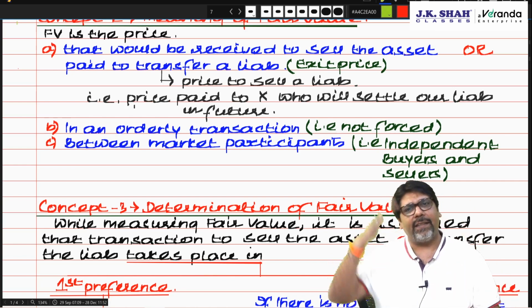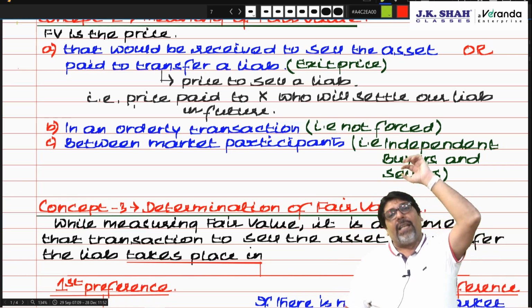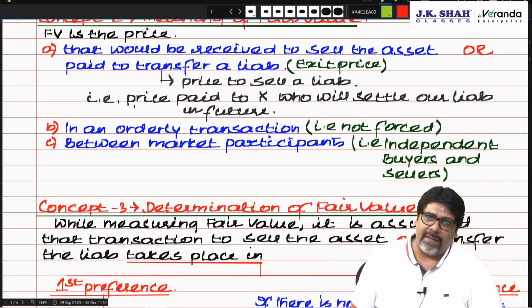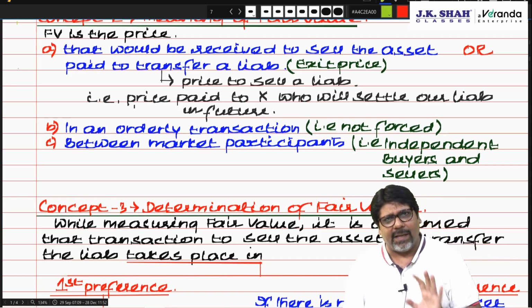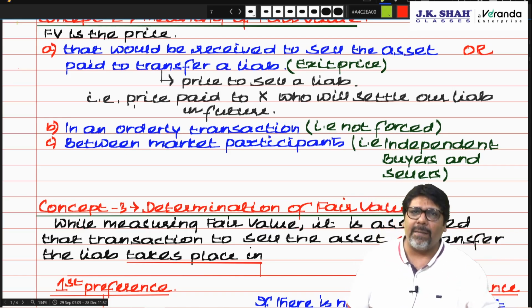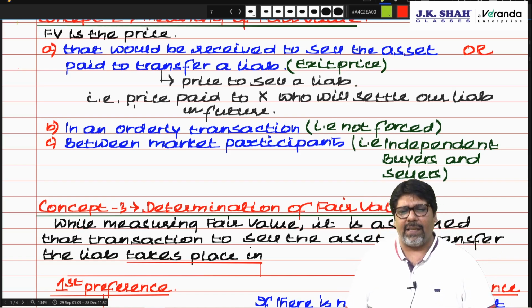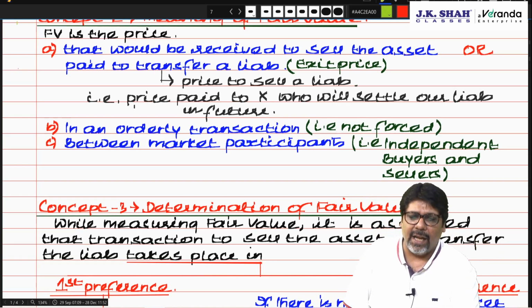Now obviously, as I said, this entire standard deals with how to determine the fair value. Meaning of the fair value, you understood. But how to determine the fair value, how to find out the fair value. Now chartered, the entire standard deals with that.